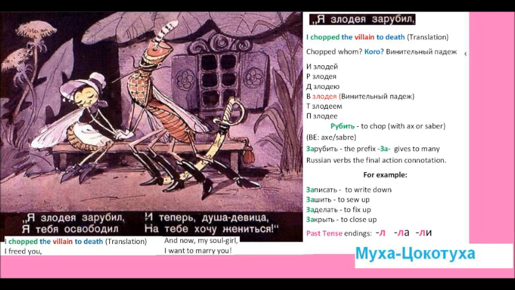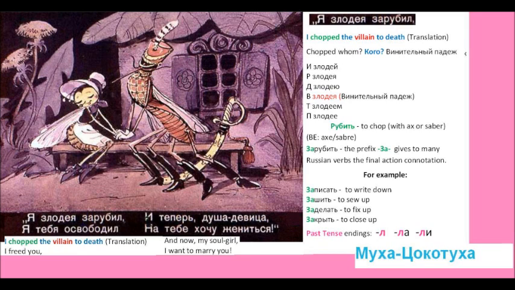If we put ЛА, we have feminine ending, past tense, рубила, she chopped. If we put ЛИ, we have plural ending, they chopped, or we chopped.